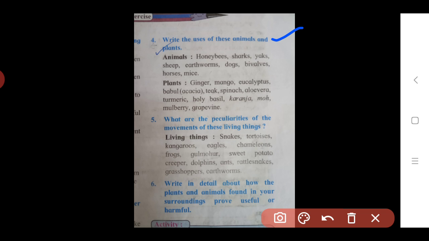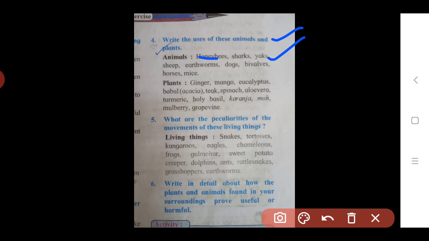The second one is the shark. We get shark liver oil from the shark, and this oil is very useful for medicinal purposes. Then the next one is the yak. We get meat and milk from the yak, and it is also used for transportation. A yak is an animal which looks like a buffalo or ox.